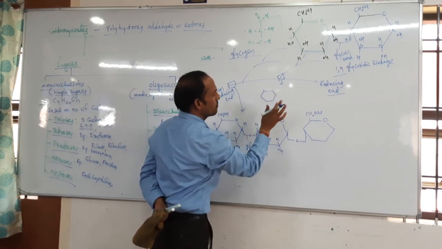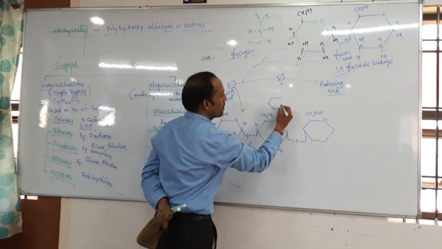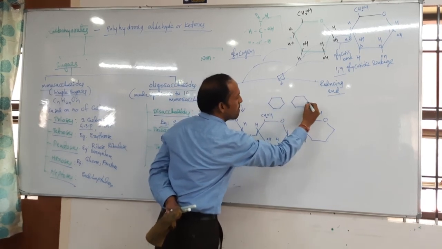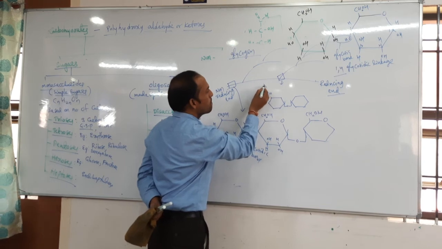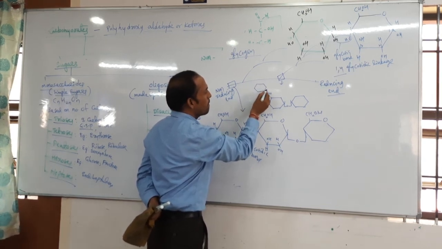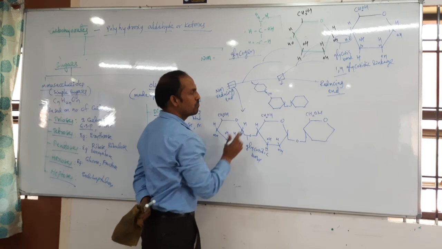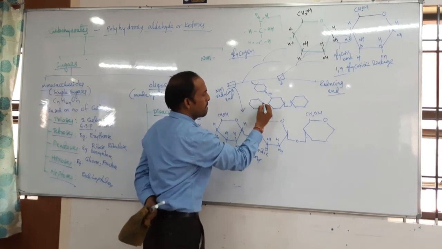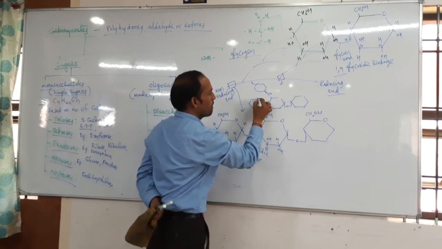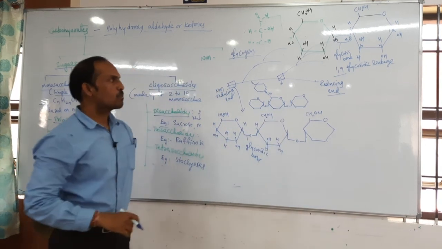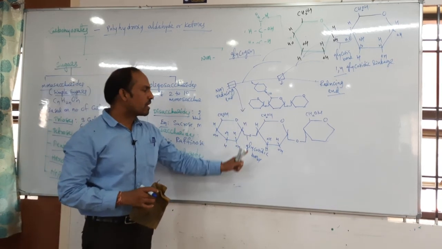So here CH2OH. The space is not enough. Understood? So many branches are also present.